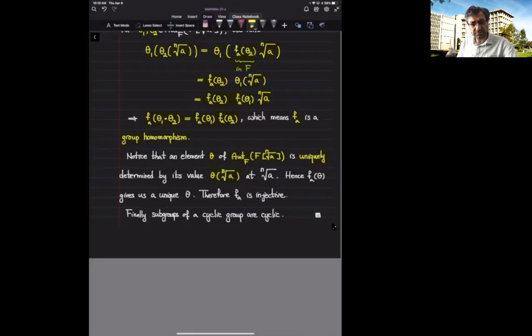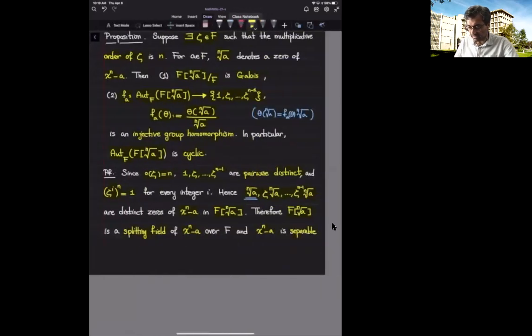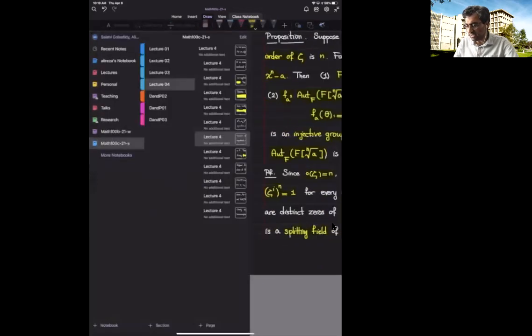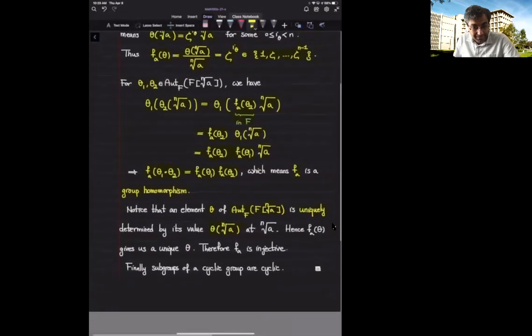As soon as I know what theta of the nth root of a is, I understand it completely. f sub a of theta tells me what theta is at the nth root of a. As we can see over here, we explicitly wrote it, that theta of the nth root of a is f sub a of theta times the nth root of a. So as soon as I tell you what f sub a of theta is, I'm telling you what theta of the nth root of a is, and that means I'm telling you what theta is.